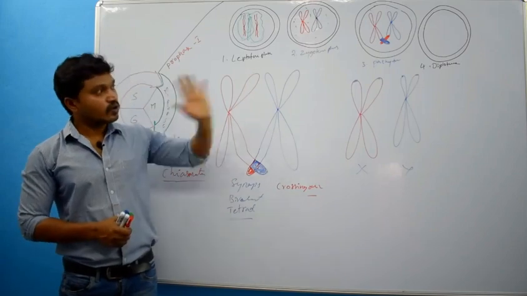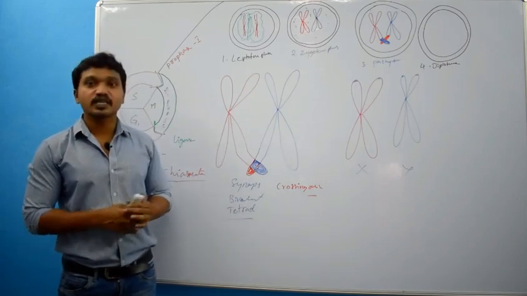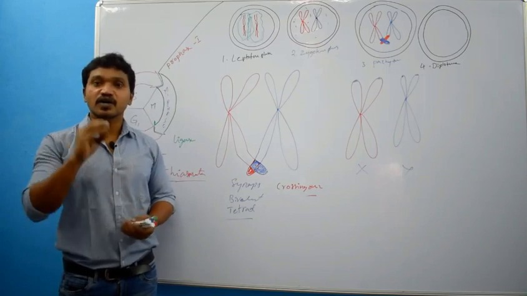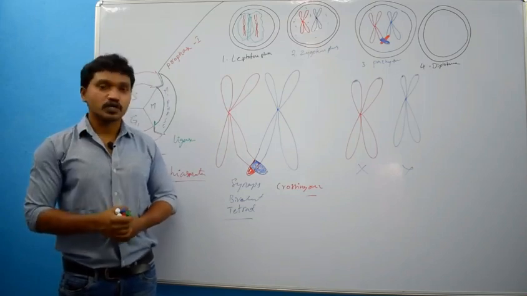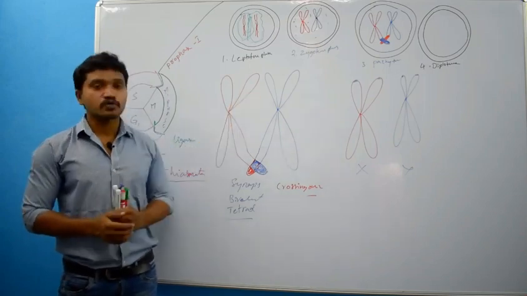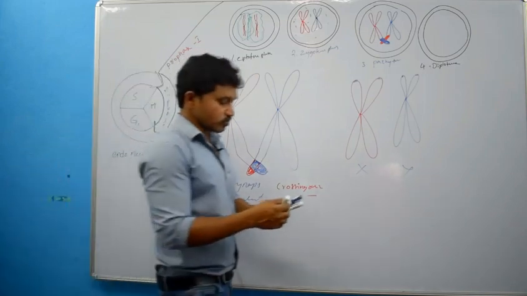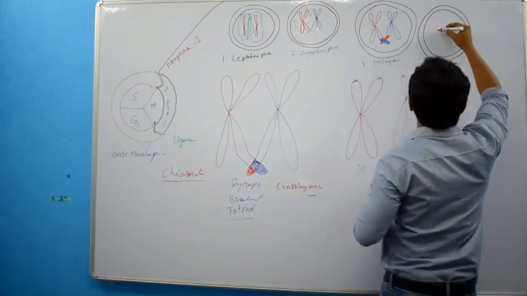Right? So what will happen in the diplotene phase? There will be degradation or removal of synaptonemal protein complex. Once there is removal of synaptonemal protein complex, these chromosomes will appear very clearly.